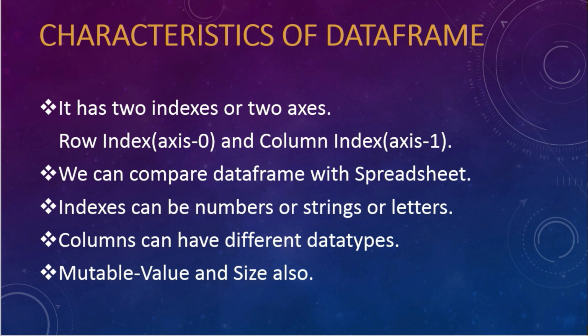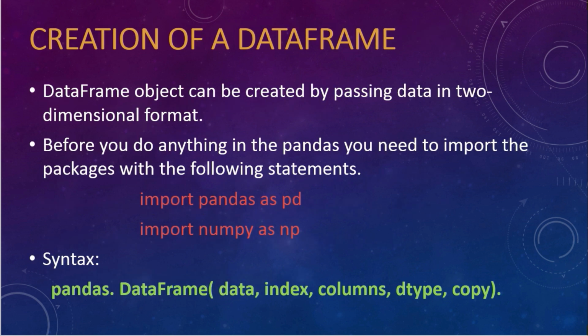And values and size both are mutable, means you can easily change its value and you can add or delete rows or columns in a data frame easily. That is why value and size both are mutable in data frame. Let's see how to create a data frame object. Okay, so a data frame object can be created by passing data in two-dimensional format. You can create a data frame object by passing data as two-dimensional format.